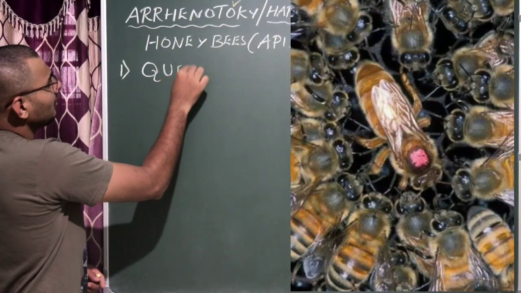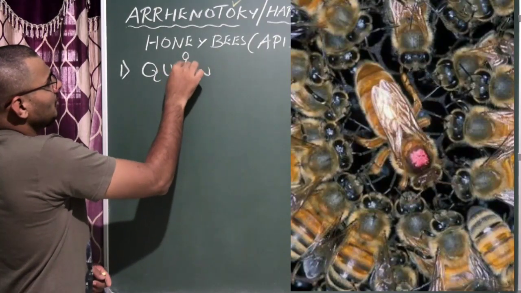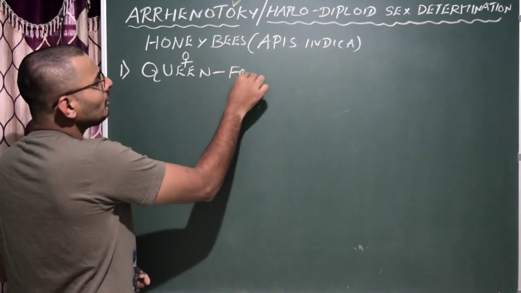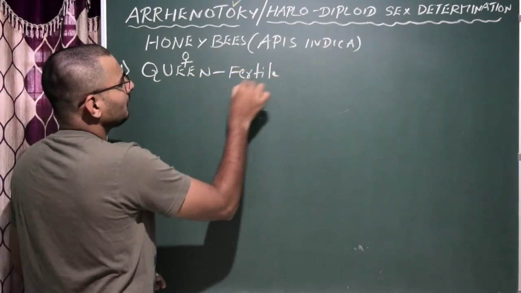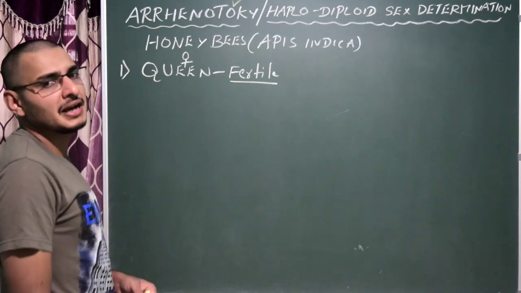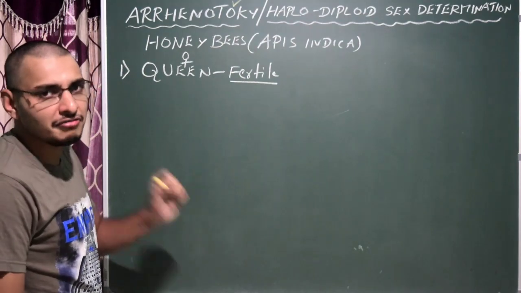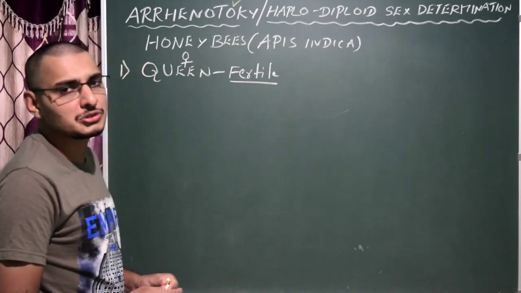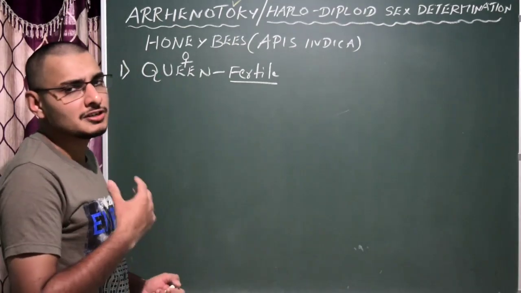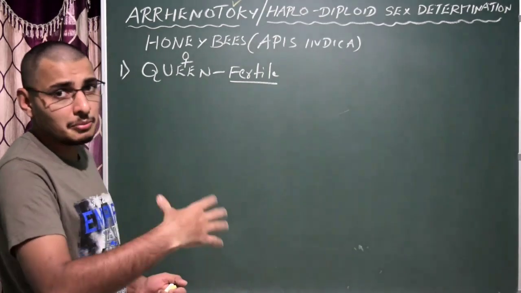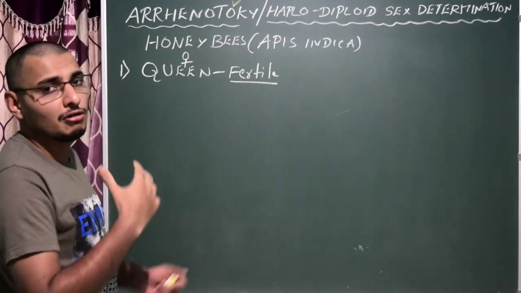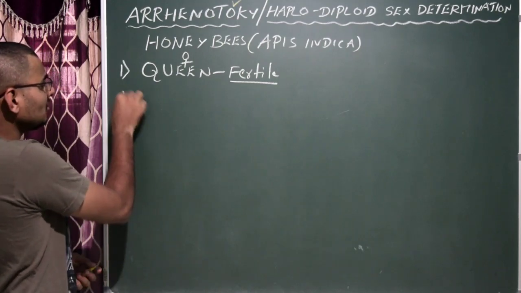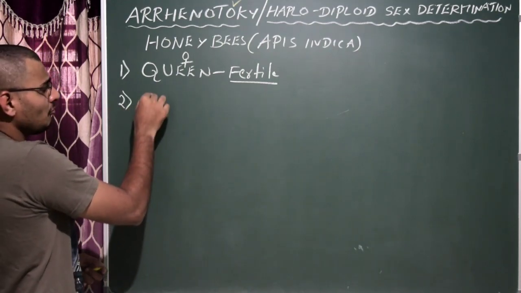We write here a female, and she is the only fertile female in the honeybee hive compared to other females. That means she is capable of producing gametes and capable of sexual reproduction, as well as parthenogenesis.